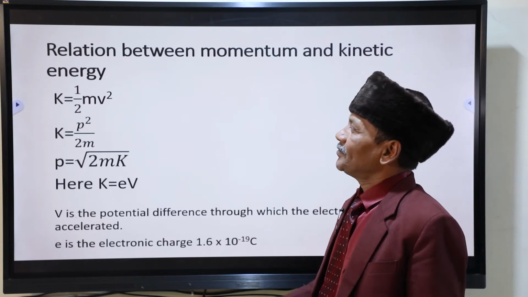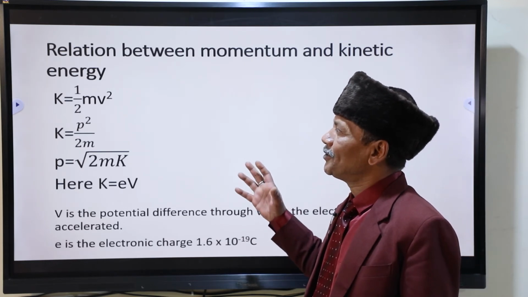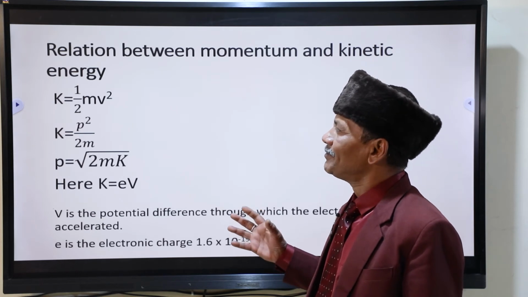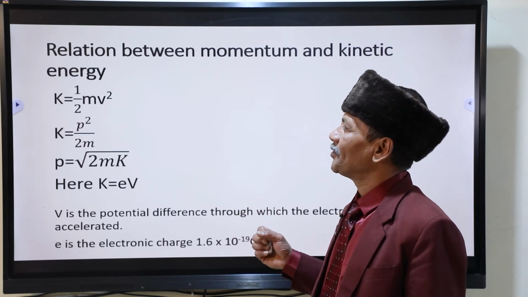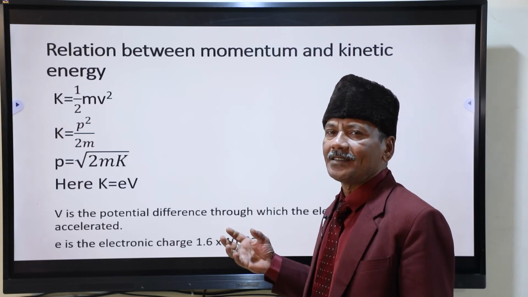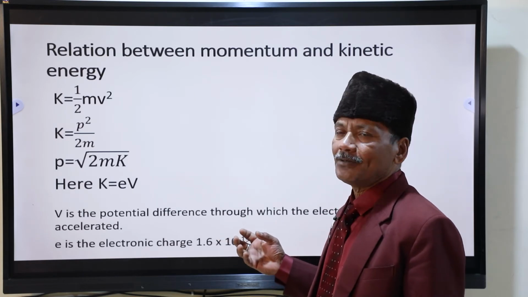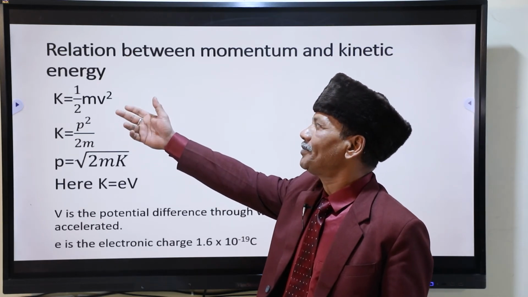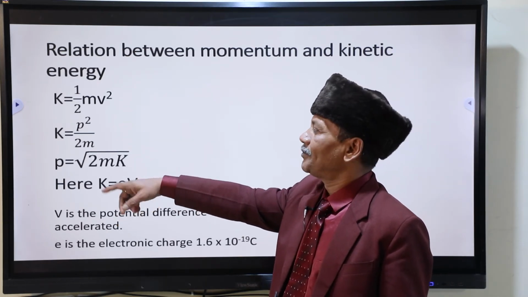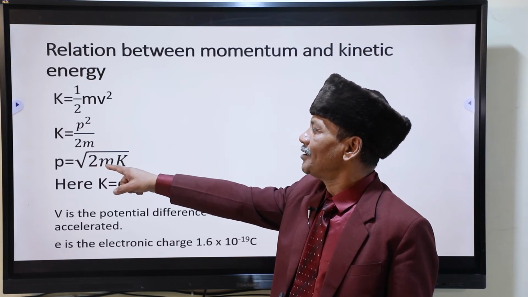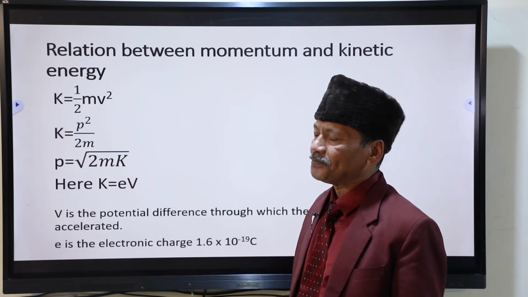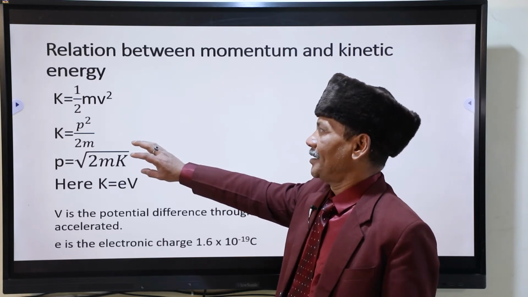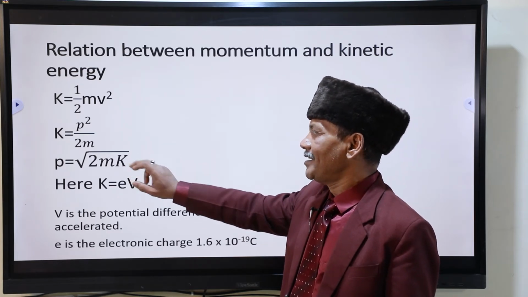Now, the simple formula lambda is equal to h by p has been expressed in different forms. For example, you know the kinetic energy of the particle which is under motion. Then you can use k is equal to half mv square. From there you get p is equal to under root 2 mk, in case the body has kinetic energy k.